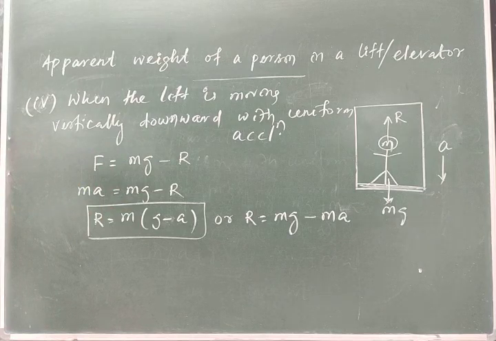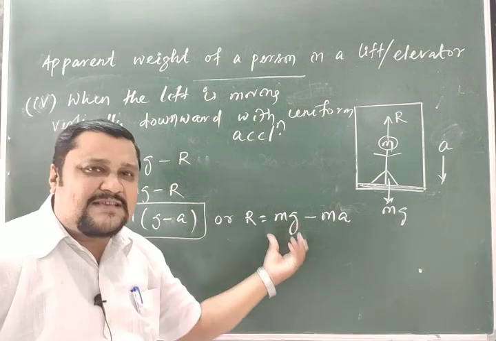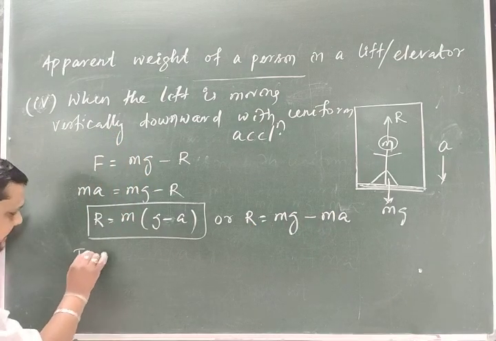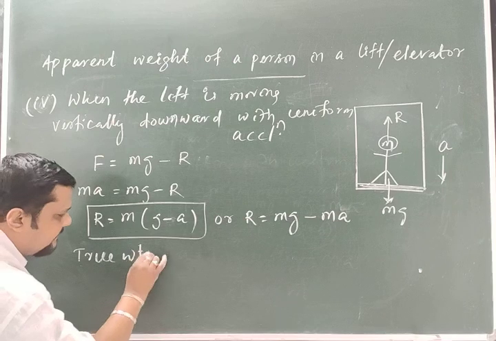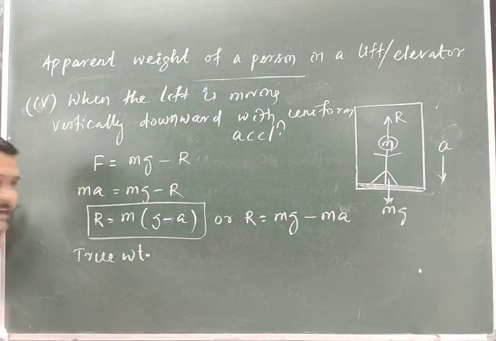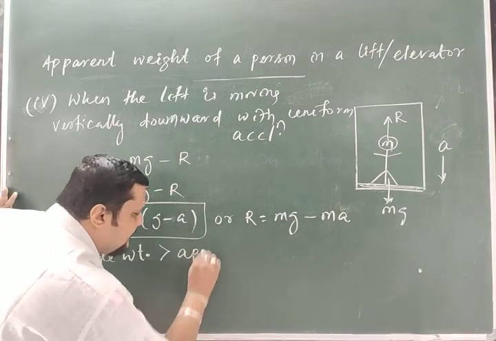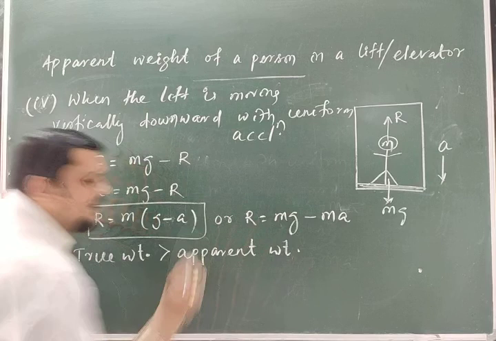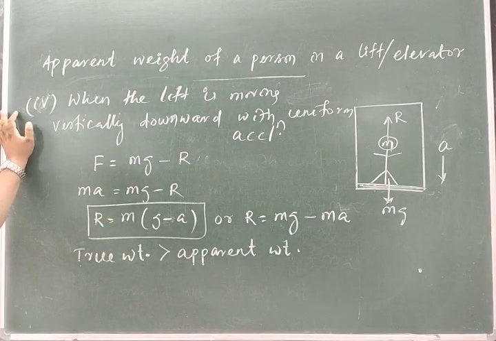So which one is greater here? Obviously mg is greater, because mg minus ma is equal to R. So I can write true weight is greater than apparent weight.